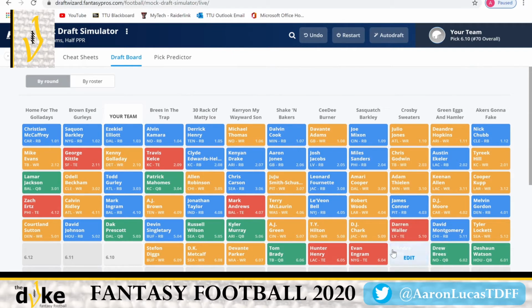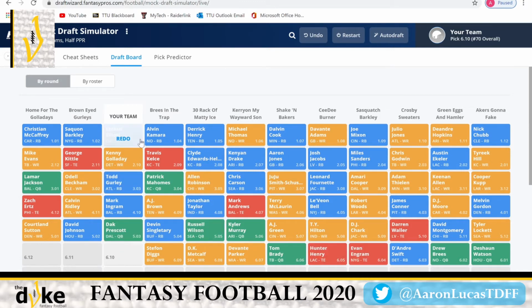There's only 2 more running backs taken in an entire round after us. So we took Prescott, Singletary, and then we see Russell Wilson, Kyler Murray all go. There goes Watson, Breeze and Brady. That seems kind of early to me in a real draft, but the system ran that. And then there was Darren Waller, but we're not worried about any of these tight ends. That's pretty early right there.